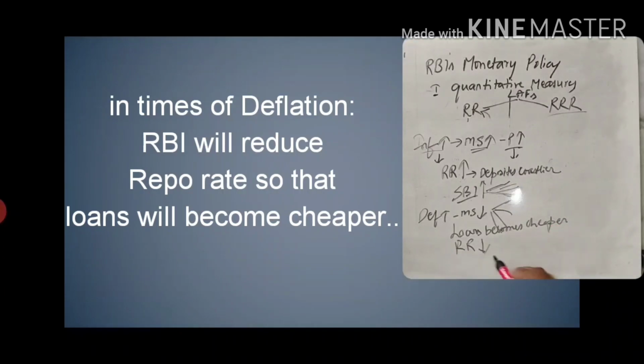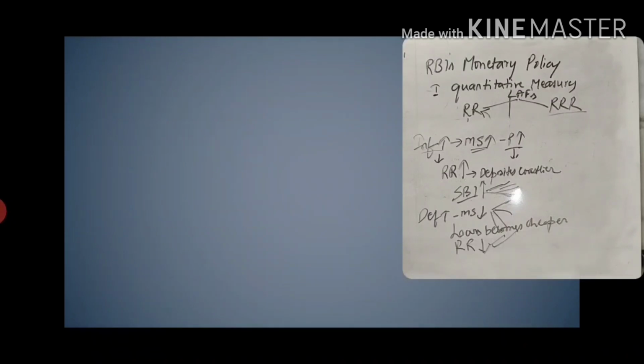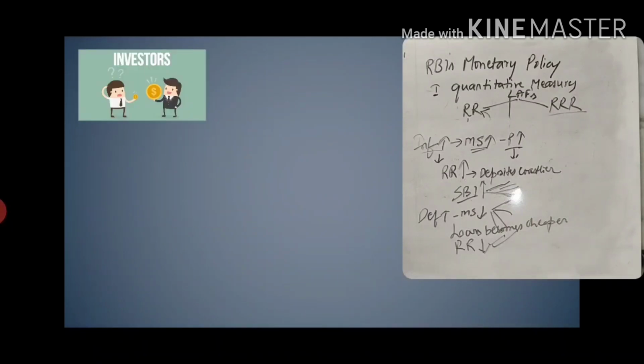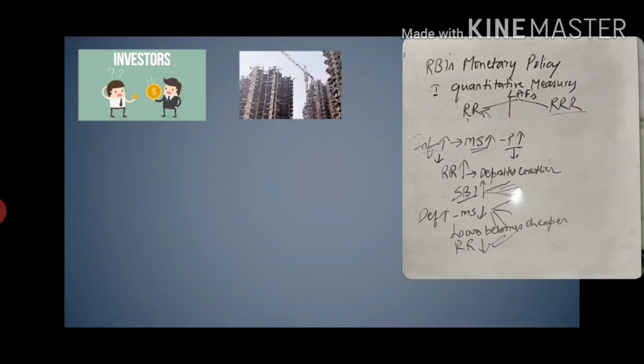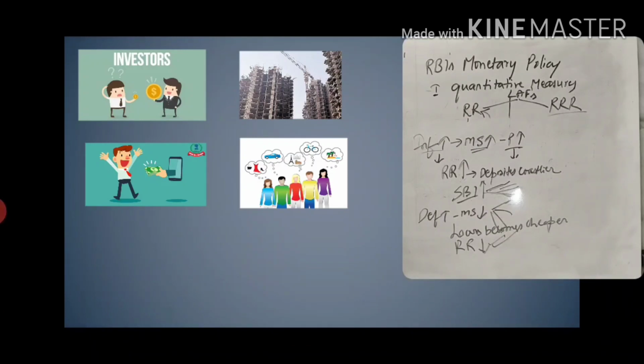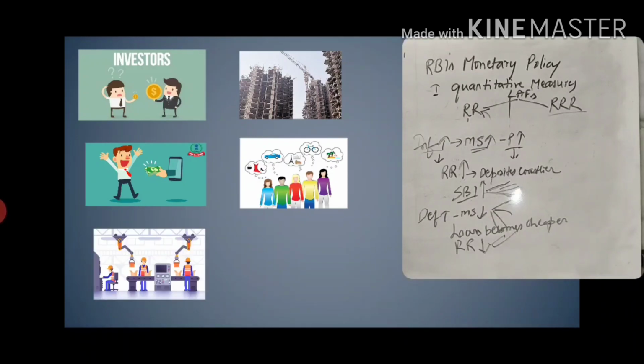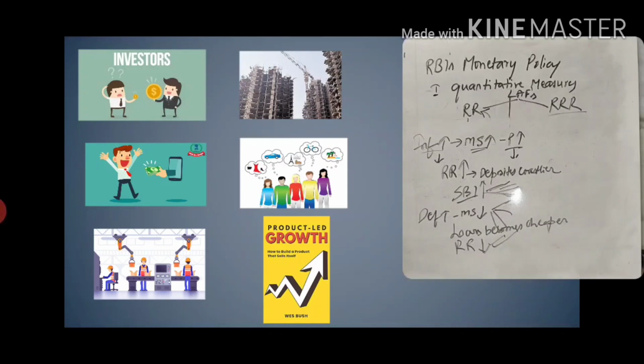By decreasing the repo rate, the loans will automatically become cheaper and the investors will take loans at a cheaper cost, and those investors will prefer to build some infrastructure. From that infrastructure, an individual can earn some money. With that income, the individual can consume more goods. If they consume more goods, the demand for goods will increase. Due to that, supply has to increase, and production has to increase. If production increases, growth will automatically increase. So we have to link inflation and deflation situations to economic growth. So it is very important to control these inflation and deflation situations.